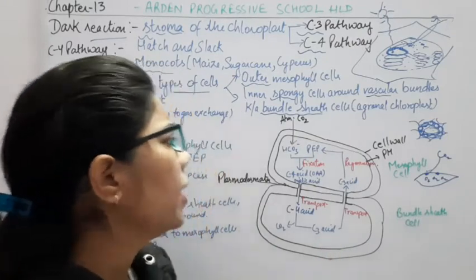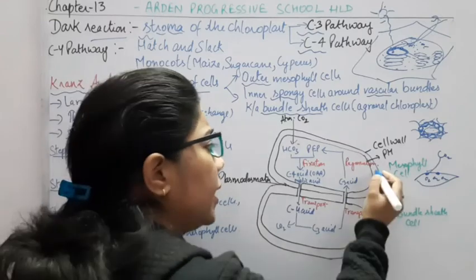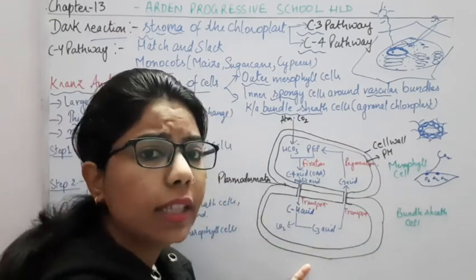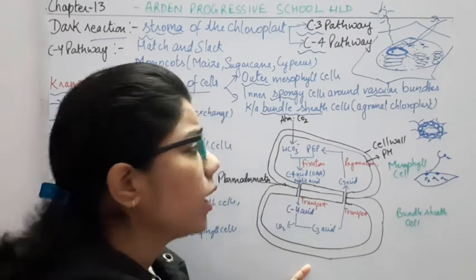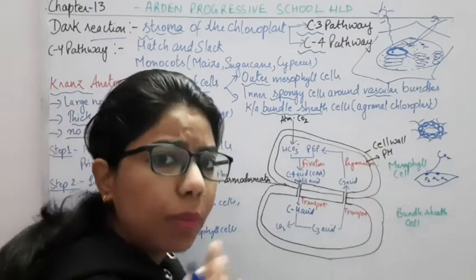Okay, so here what will happen? These are the mesophyll cells. As I have said, it is thin in structure. And these bundle sheath cells have a thick structure. Now the outer one is the cell wall, and inner to the cell wall is the plasma membrane.